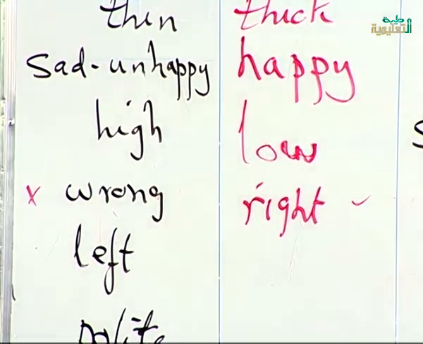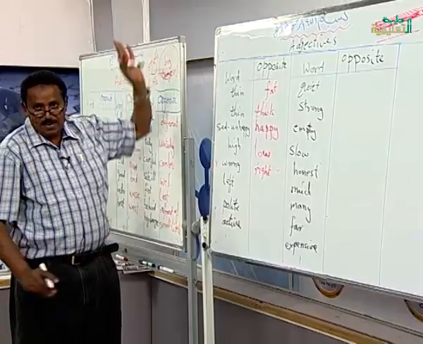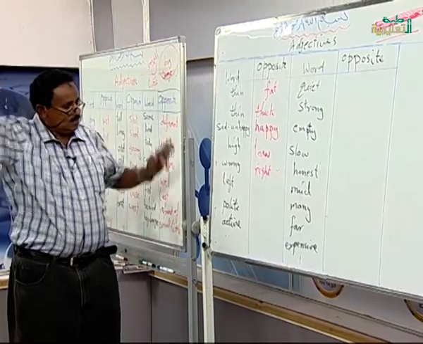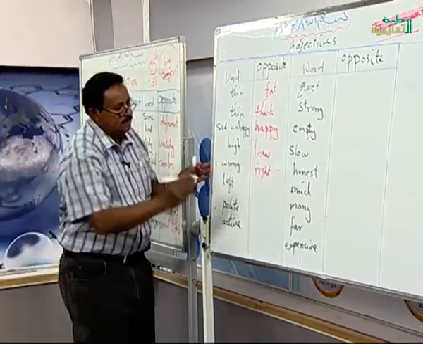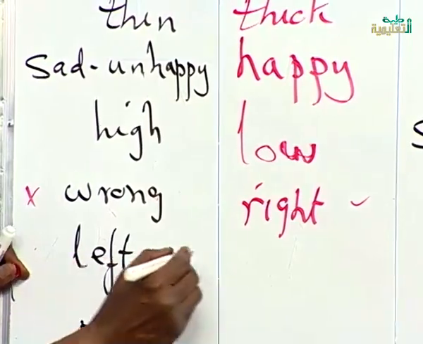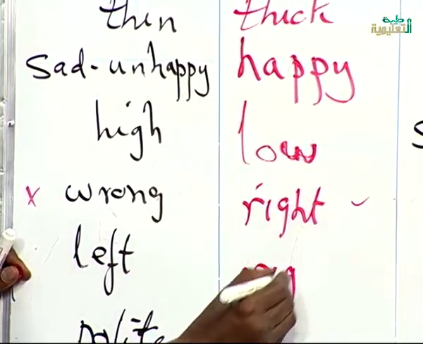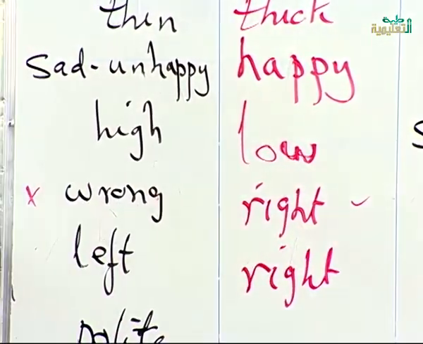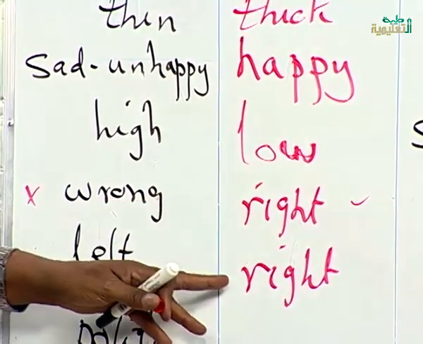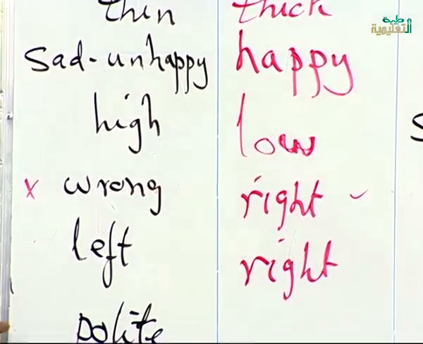This is my left hand. But this is my right hand. Left means يسار. Right means يمين. It means that right has two meanings. Right معناها غلط. Right معناها يمين.